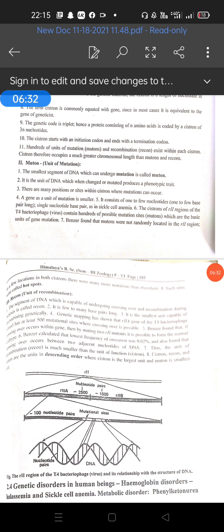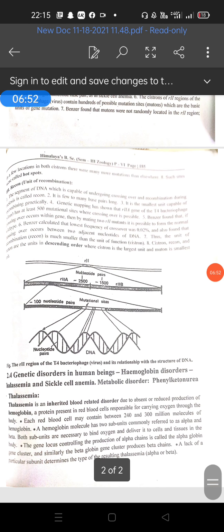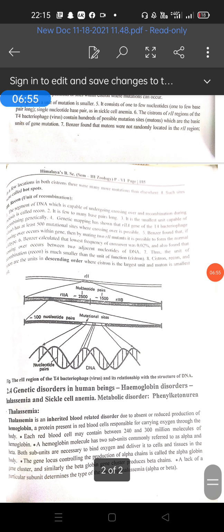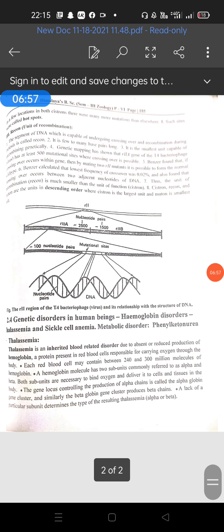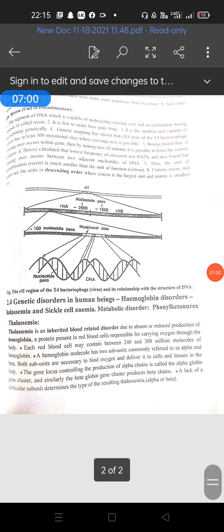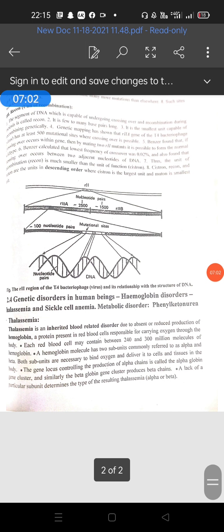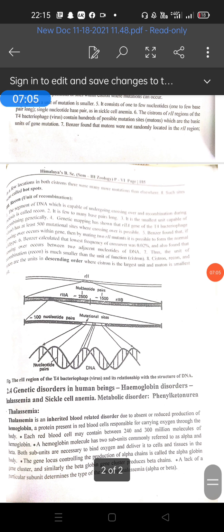Benzer found at least 500 mutational sites where crossing over is possible. He found that if crossing over occurs within the gene, then by mating two mutants it is possible to form the normal wild type. Benzer calculated that the lowest frequency of crossing over was only 0.02%, and also found that crossing over occurs between two adjacent nucleotides of the DNA. Thus the unit of recombination is much smaller than the unit of function, the cistron. So cistrons are the largest unit in the modern concept of the gene.